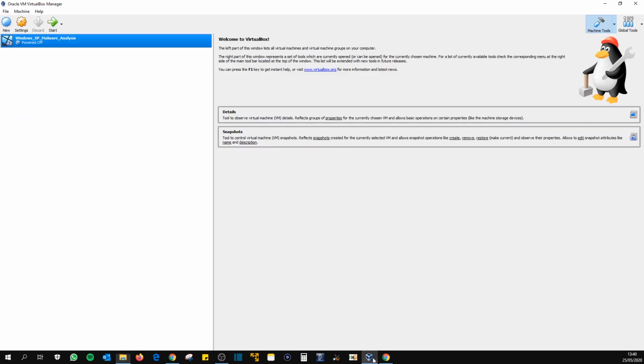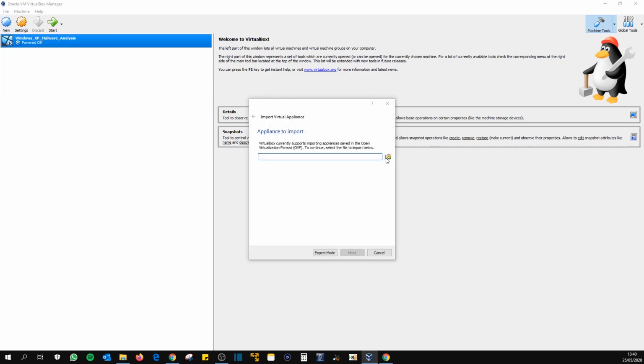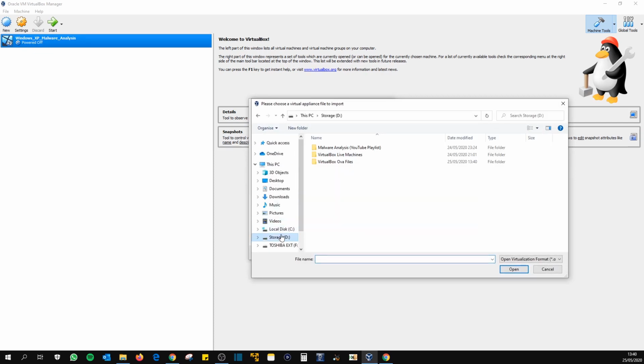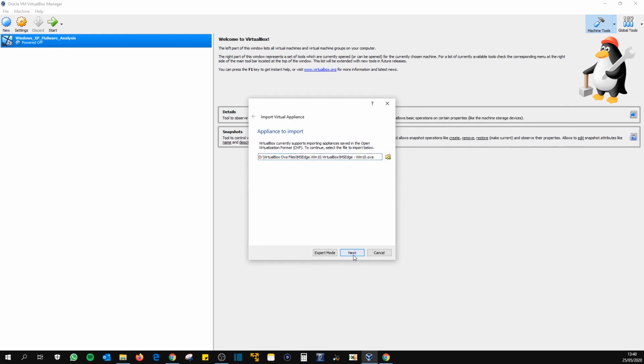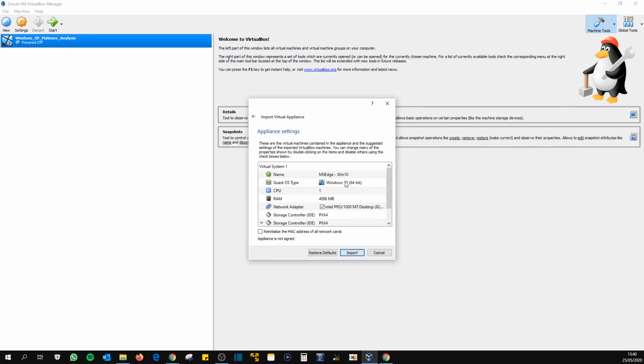Now I'm going to open up VirtualBox, and I'll go to File, and I'll go to Import Appliance. I'll then navigate to where I've just saved that, and then I'll click on this OVA file. And I'll click Next. Here I can give the VirtualBox a name. I'm just going to call it Windows 10.